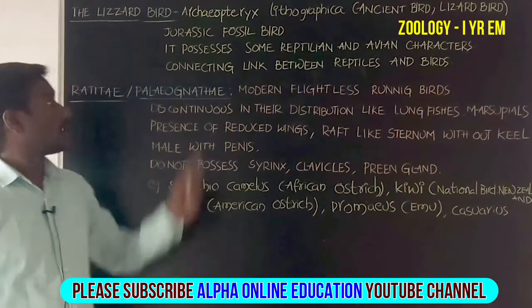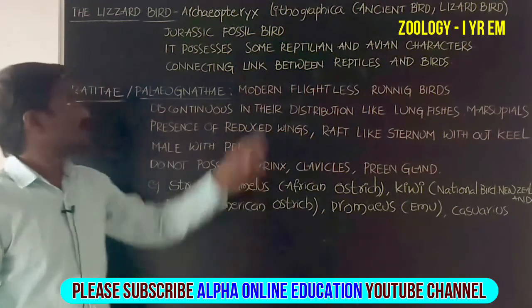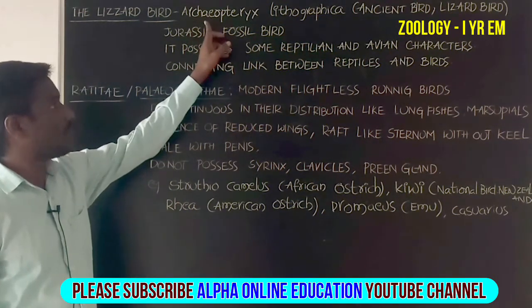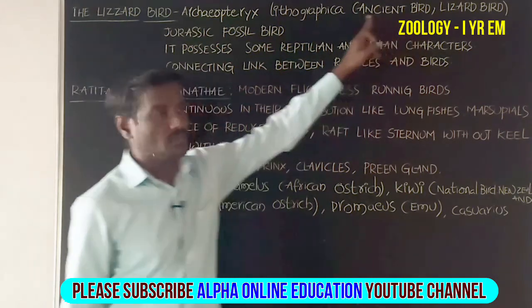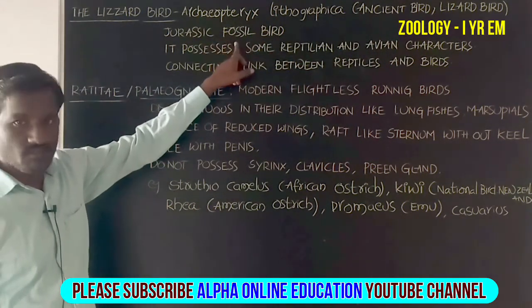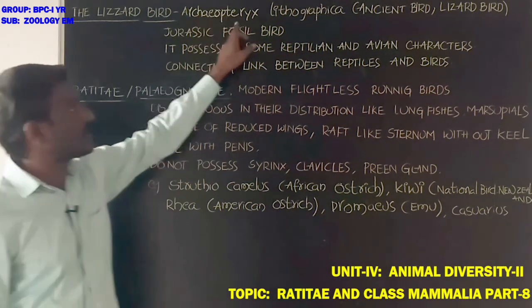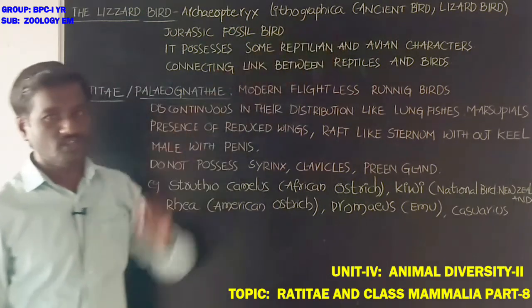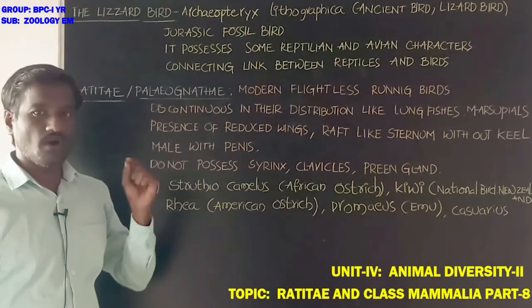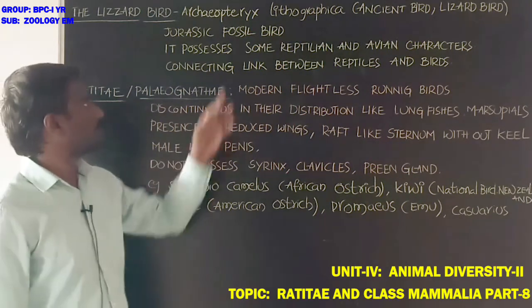Students, now discuss the lizard bird. What about the lizard bird? Lizard bird is also called ancient bird, lizard bird, Jurassic fossil bird. The scientific name is Archaeopteryx lithographica. It is found in Bavaria in Germany.